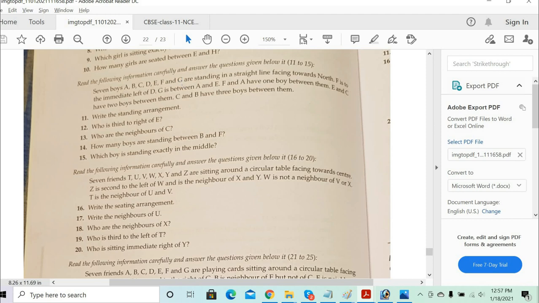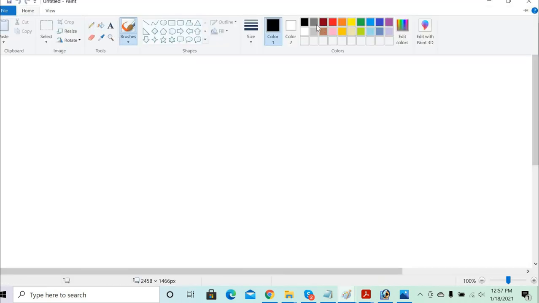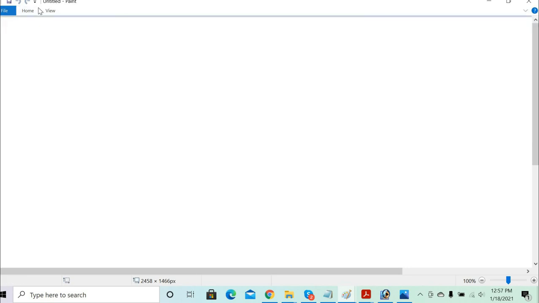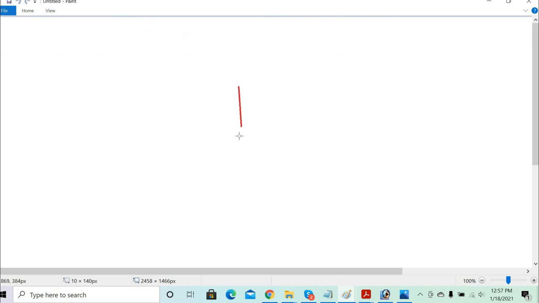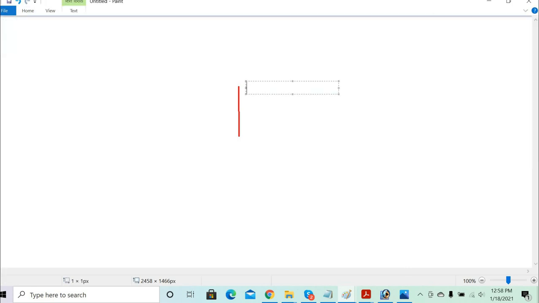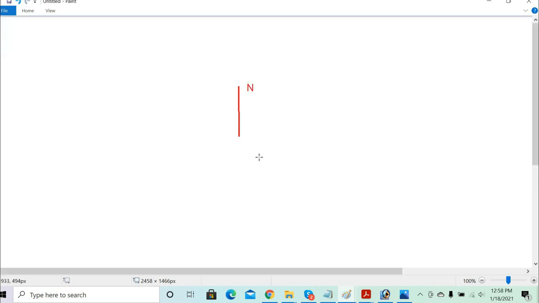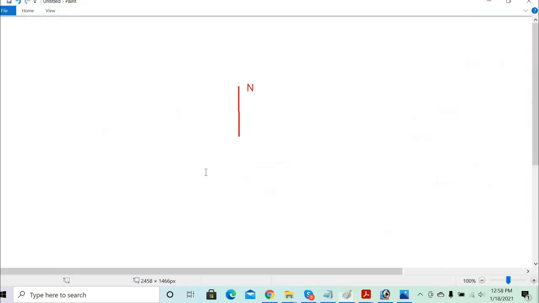So let's draw this part, and then we'll try to understand. I'll put a line showing the north direction, and I'll write all the parameters down here. The first condition is that F is the immediate left of D, so that is FD, right?